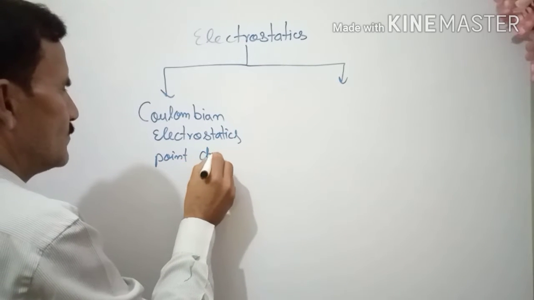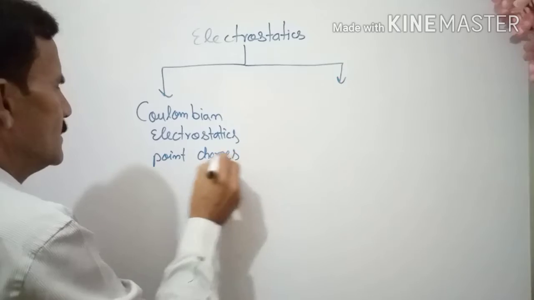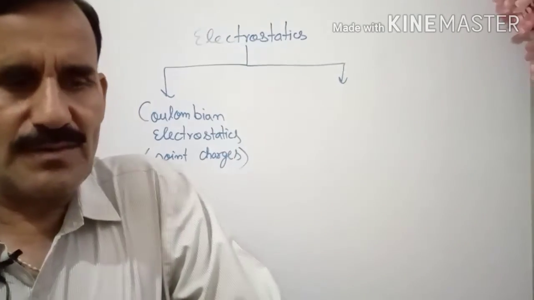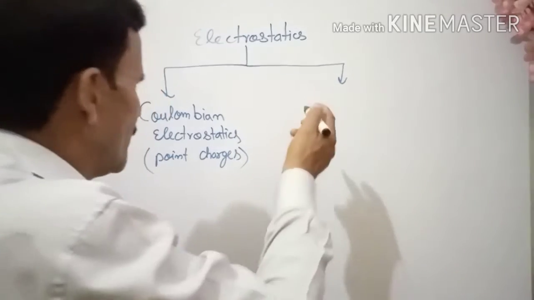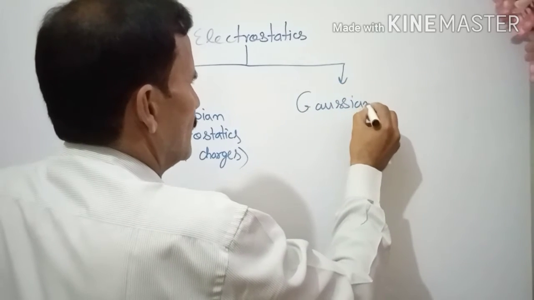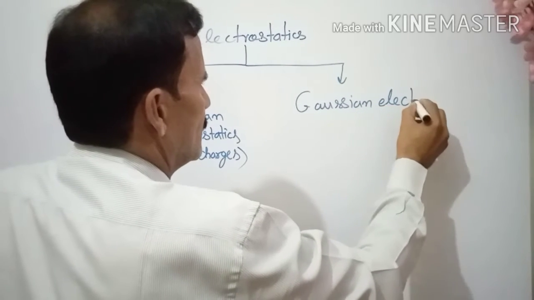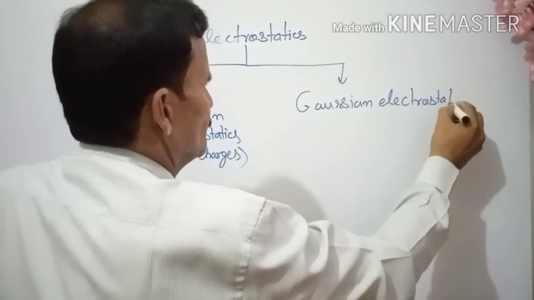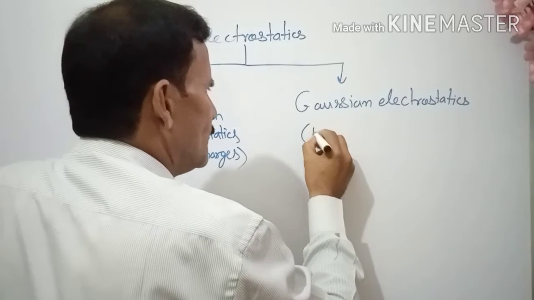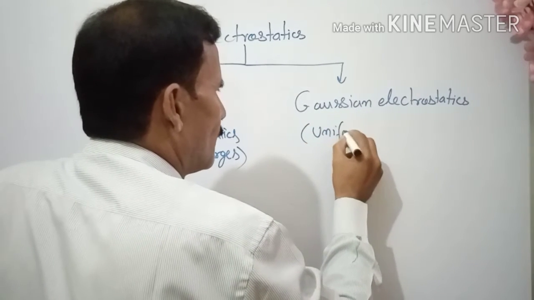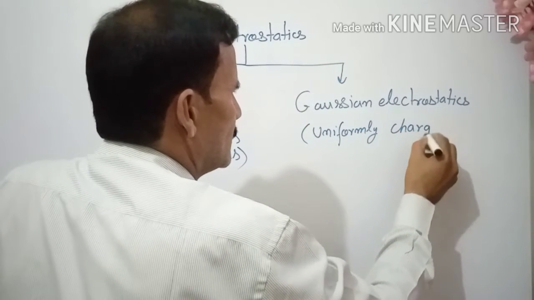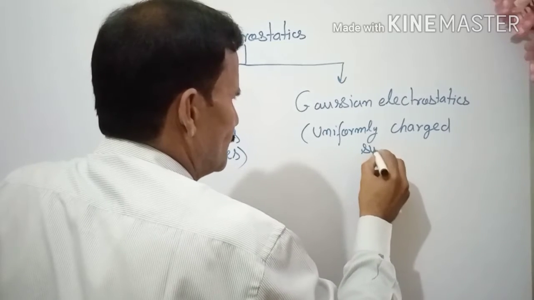Basically, this was for point charges. Till now, you have done it. Another part is Gaussian electrostatics, and this is for uniformly charged surfaces. Okay.